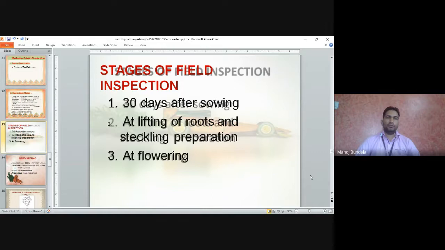Stage of field inspection. Normally field inspection will be done 30 days after sowing. First is 30 days after sowing, after that at the lifting of the roots and stecklings preparation, and the third one is at the time of flowering. So these are the three stages of inspection we have to do.